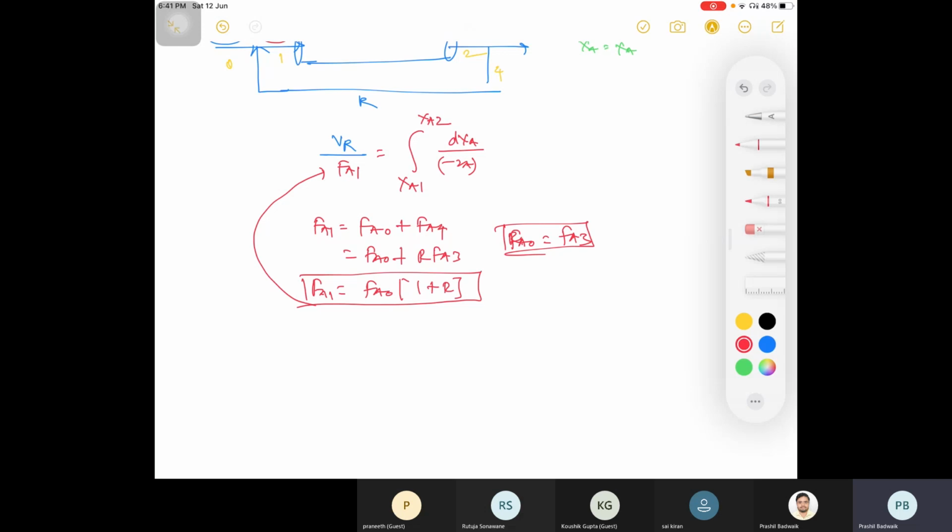So this was about your FA1, that is your FA0 into 1 plus R. I think I need to stay a bit, at least for 5 minutes, because the charging is very low and I cannot write here.